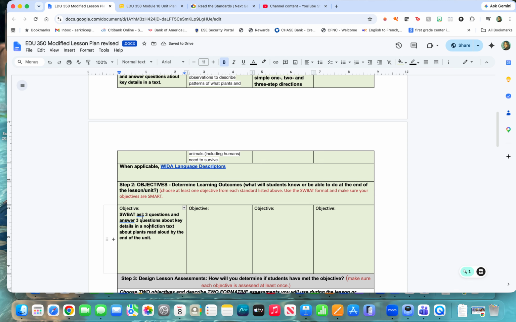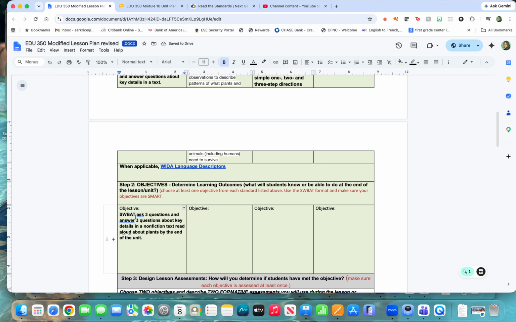So students will be able to ask 3 questions and answer 3 questions about key details in a nonfiction text read aloud about plants by the end of the unit.